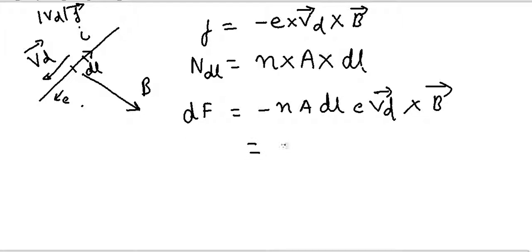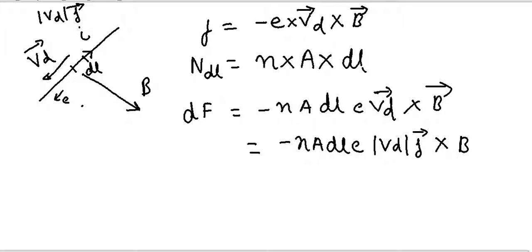So I will write minus n A dl e, magnitude of Vd, into a unit vector j which is in the direction of Vd, cross B. And I can simplify this further, rearrange these terms.